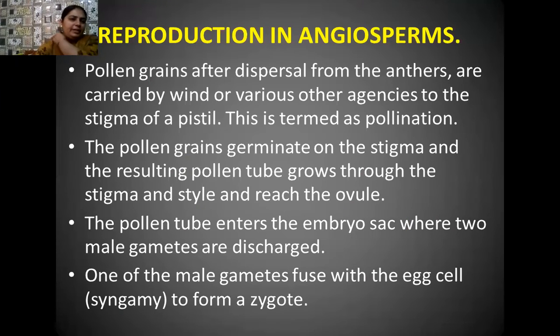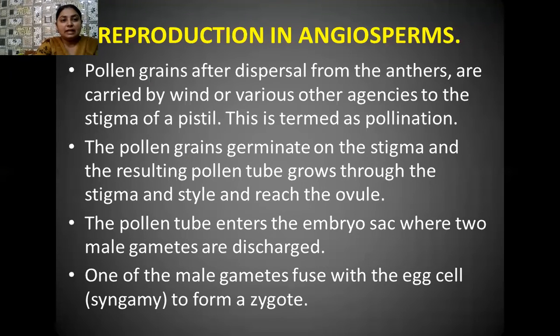Okay, student, when pollen grains are formed inside the anther and mature, what happens? The dehiscence of the wall of the anther takes place. That means the anther wall breaks down, and the pollen grains are dispersed. These pollen grains are carried by wind, insects, animals, bats, etc. So what is the agent that carries the pollen grains? On that basis, we have different types of pollination.